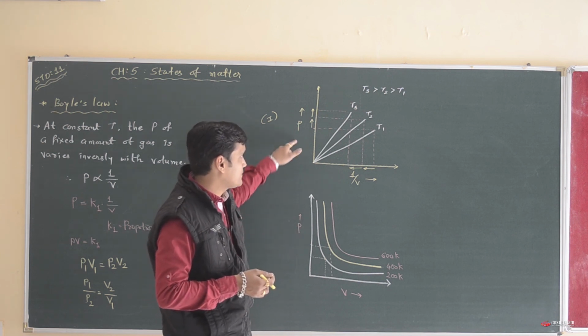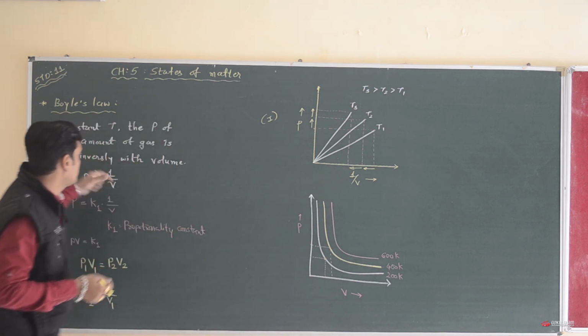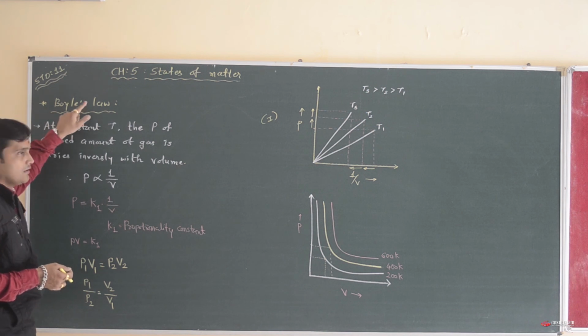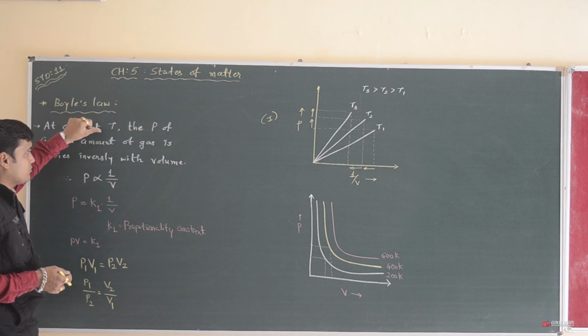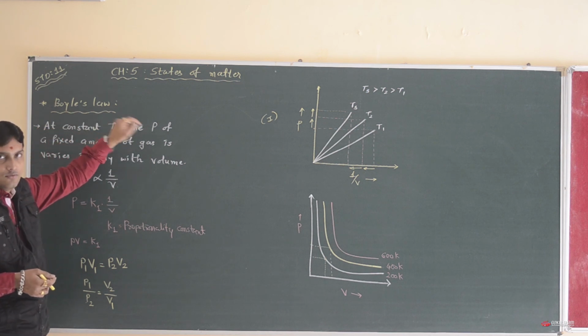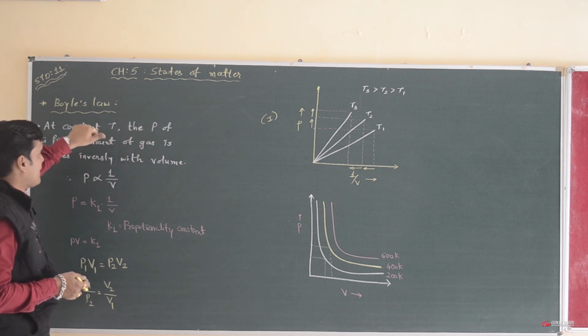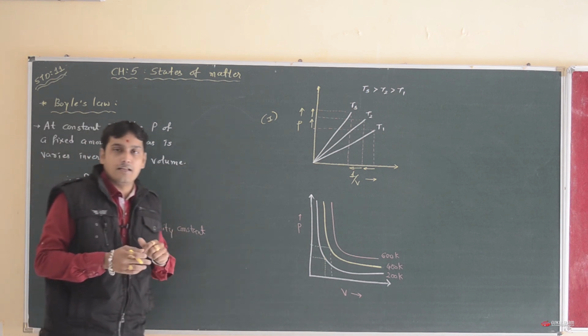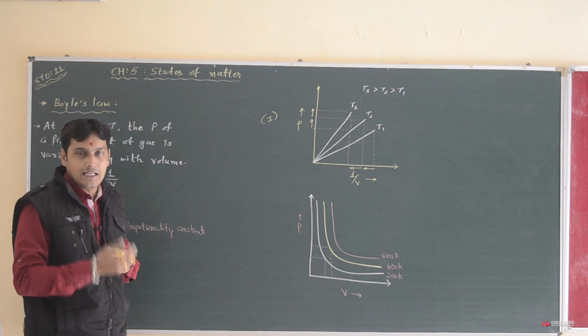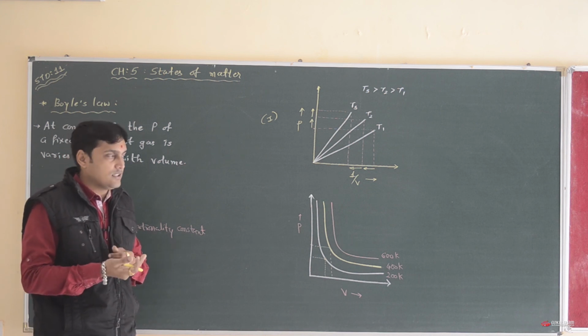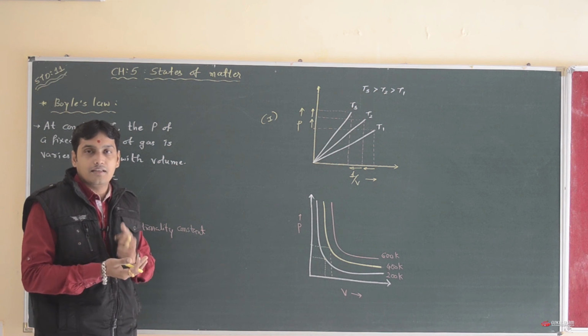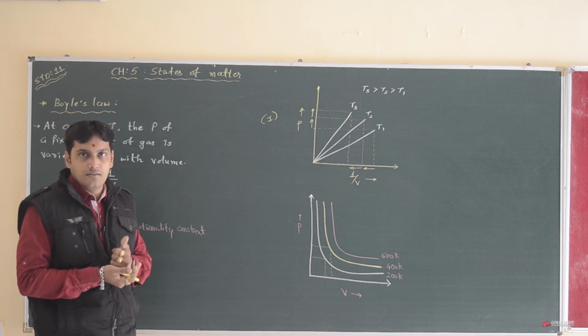These two graphs prove the statement of Boyle's law that at constant temperature the pressure of a fixed amount of gas varies inversely with volume. Okay. After Boyle's law, we are going to discuss Charles's law and Avogadro's law, and after that we will discuss the combined gas law. Okay, thank you.